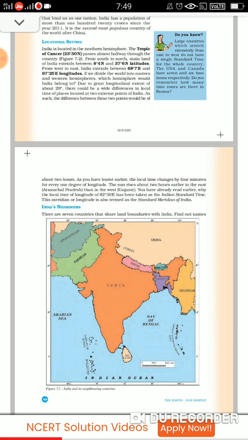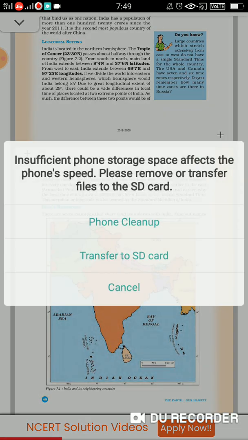Now you know the local time changes by 4 minutes for every 1 degree of longitude. So the sun rises about 2 hours early in the east, that is in Arunachal Pradesh, than in the west, that is Gujarat.